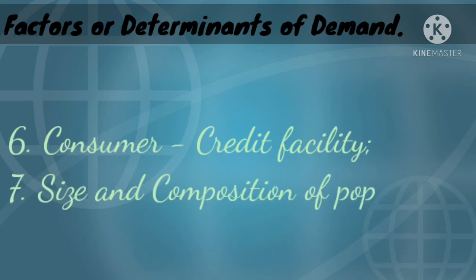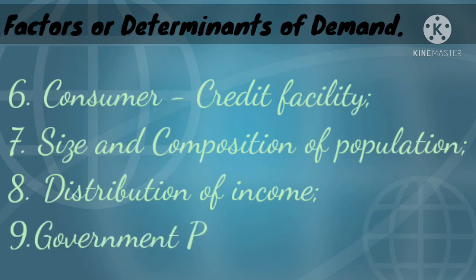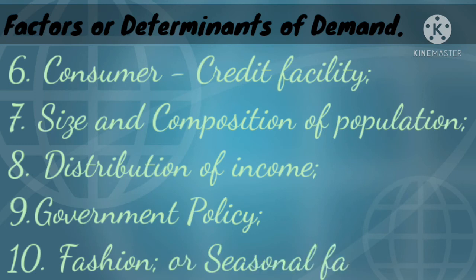And likewise in the sixth we have consumers credit facilities. Credit facilities like loan. If the consumer is having good credit facilities, then the demand is going to be more because the consumer has credit facility to demand more goods. And seventh, size and composition of population. Size and composition of population is also going to affect the demand because if there is larger size, then the demand is going to be more. If there is small size, then the demand is going to be less.